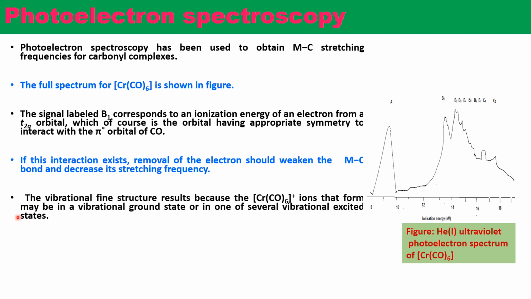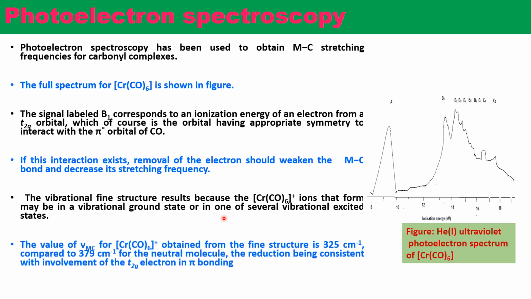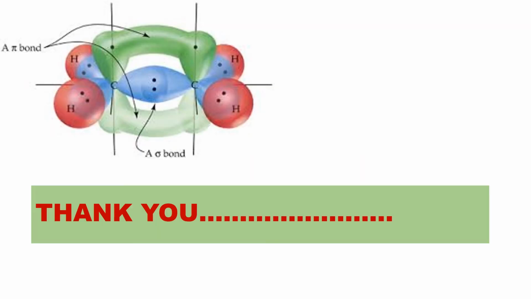The vibrational fine structure results because the Cr(CO)6+ ions that form may be in a vibrational ground state or in one of several vibrational excited states. The value of the frequency for Cr(CO)6+ obtained from the fine structure is 325 cm⁻¹, compared to 379 cm⁻¹ for the neutral molecule. So in this case the stretching frequency decreases, the reduction being consistent with involving the t2g electron in pi bonding. Thank you.